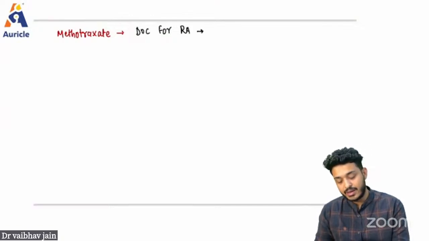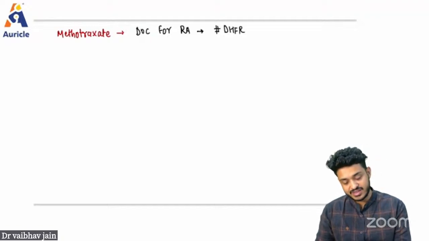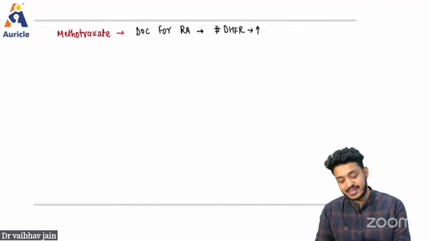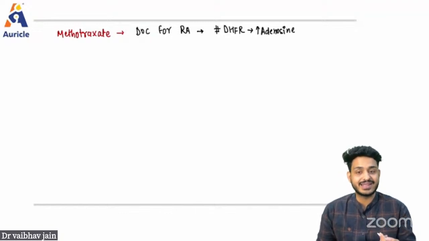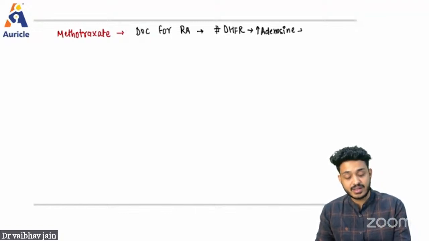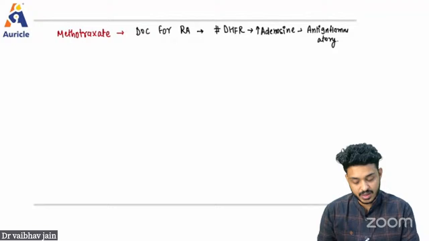It is going to inhibit dihydrofolic acid reductase, DHFR, leading to an increase in adenosine. Adenosine, very, very important. Whenever we are having an increase in adenosine, it is going to exert an anti-inflammatory effect. So you will be having this anti-inflammatory effect because of methotrexate.